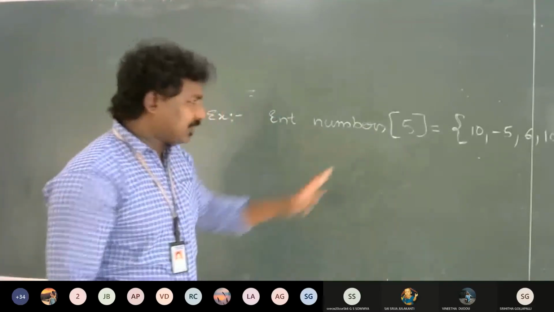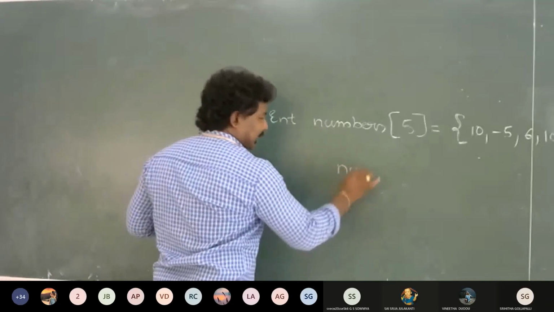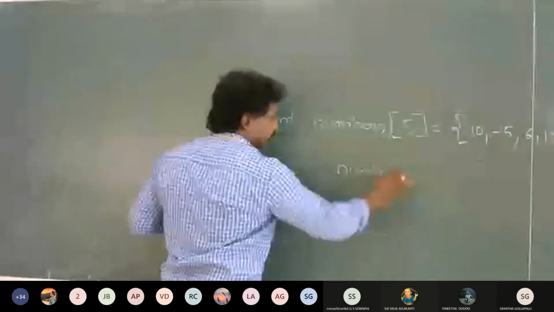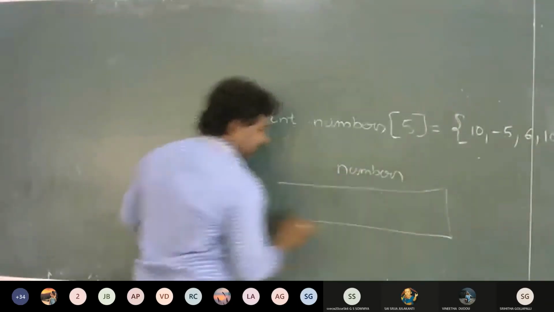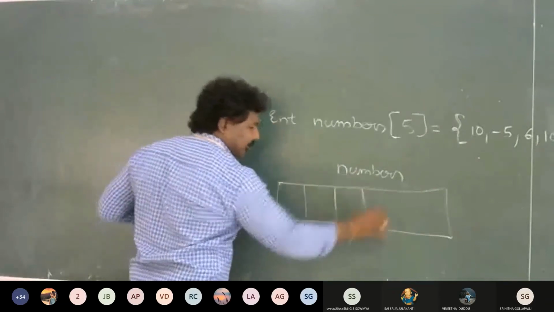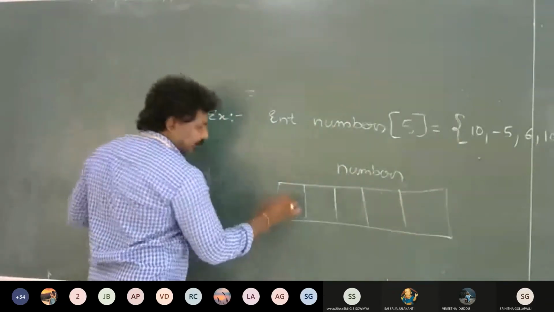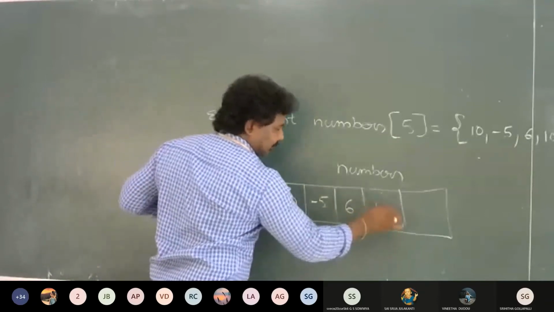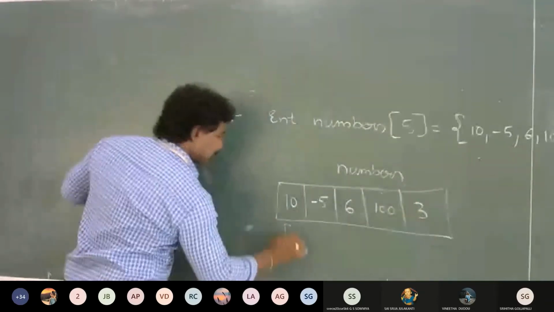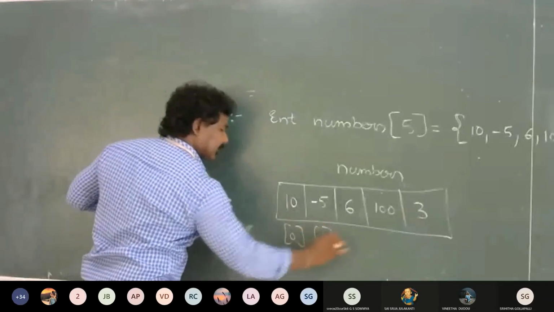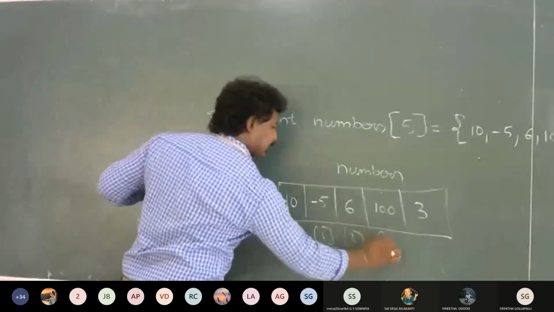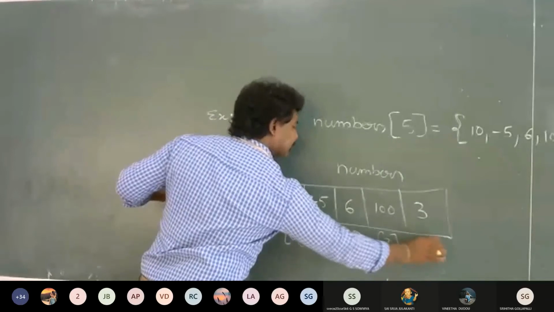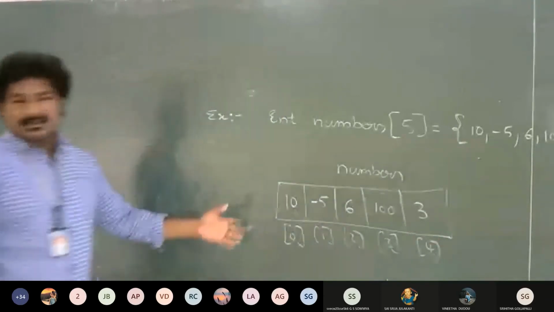If I write something like this, the numbers array will be created in your memory, with the capacity of storing 5 elements. The first value is 10, second value is minus 5, then 6, 100 and 3, and their index values are 0, 1, 2, 3 and 4. Simple, right? Write that.